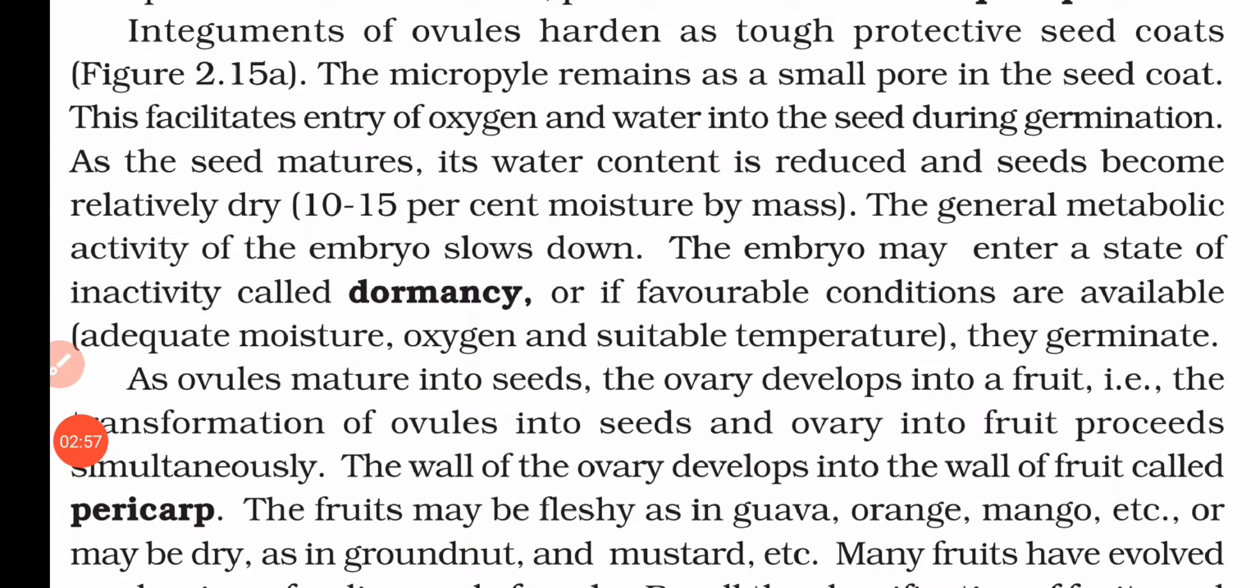Now whenever the seed is developed, the seed coat, that is the integuments, become harder and convert into the seed coat, which provides safety to the internal seed. Also the micropyle remains there in the form of a small pore, allowing oxygen and water to get inside for seed germination. That means the integuments convert into the seed coat, and the micropyle remains as a small pore which helps the seed for germination.